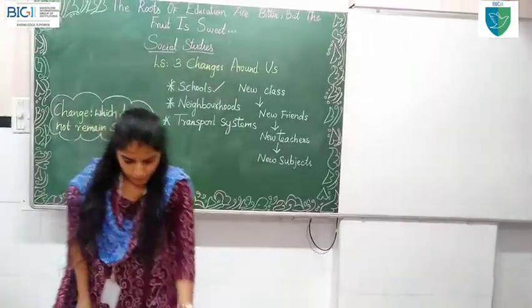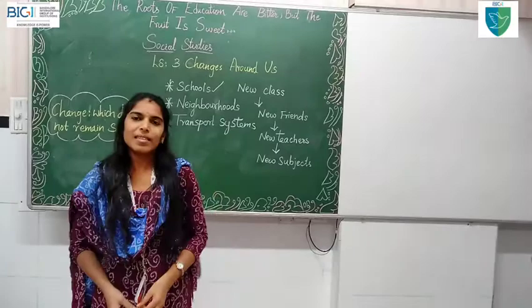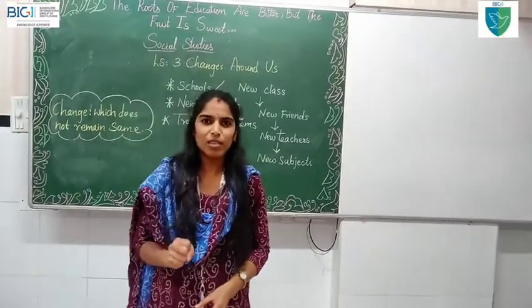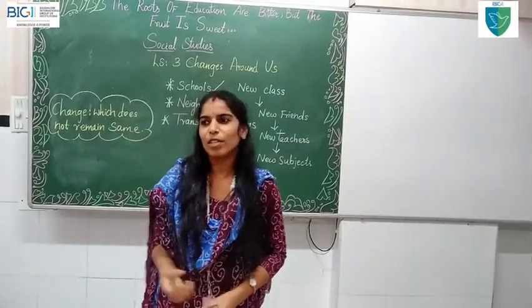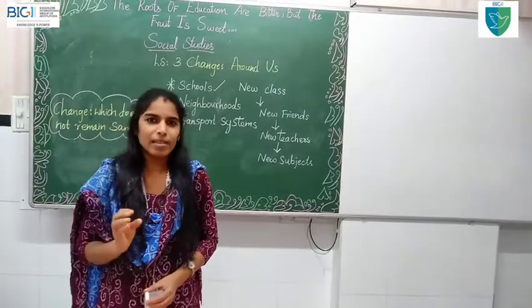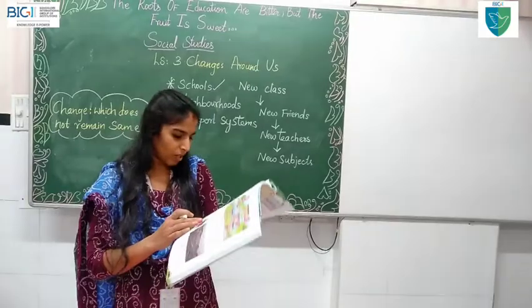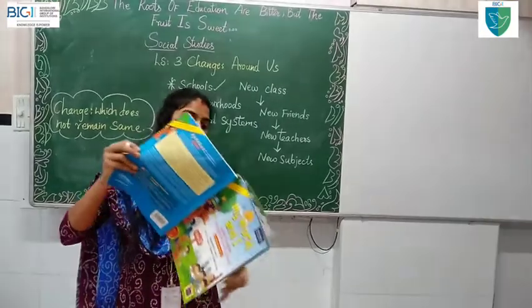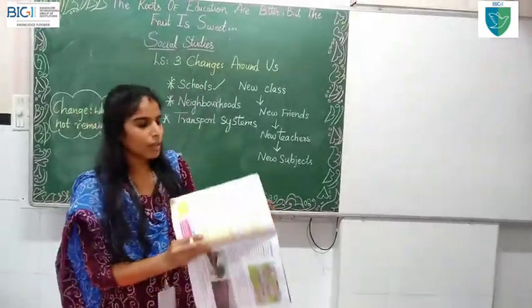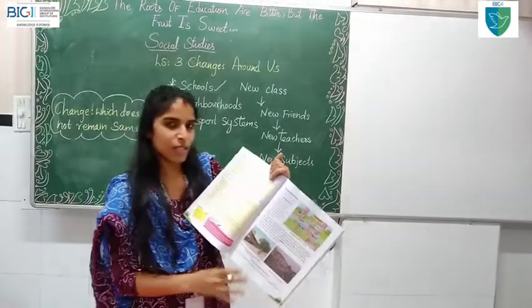See, children, when changes happen, it takes a little time to adjust. You cannot mingle with your friends so easily. It will take some time. Now, all of you turn your page number to 28. So you can see in your book in schools what and all changes will happen.